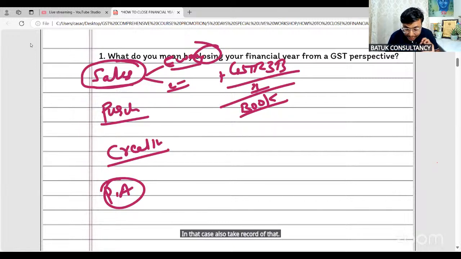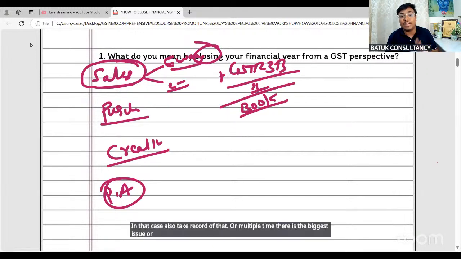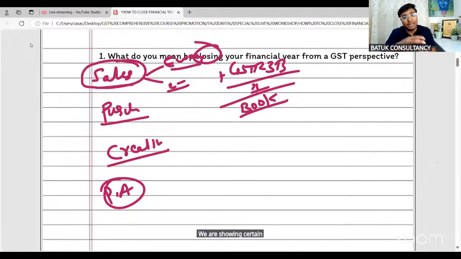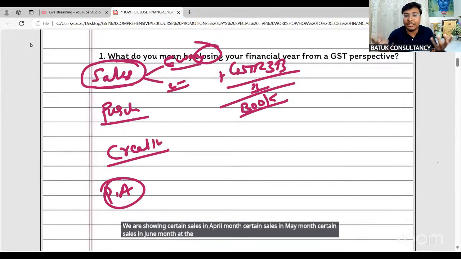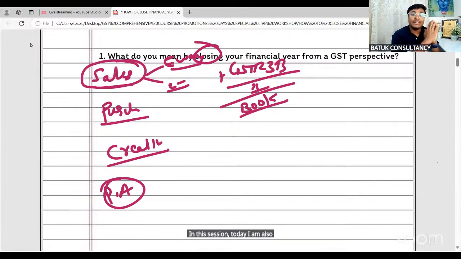Many times, there is a biggest issue or biggest mistake which we are making. Like for financial year 2024-25, if there is any missing sales, in such a scenario, you should report it in April, May, June, whatever will be your month, but report in 1 month only. What do we do? We are showing certain sales in April month, certain sales in May month, certain sales in June month. At the time of litigation, we are not able to provide the proper reply to the departmental authority. From that perspective, also we should keep this thing in our mind. In this session today, I will also discuss certain things from litigation perspective.